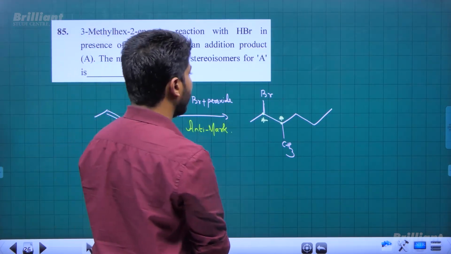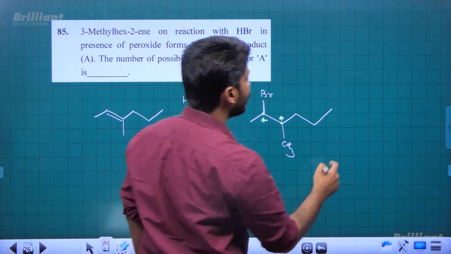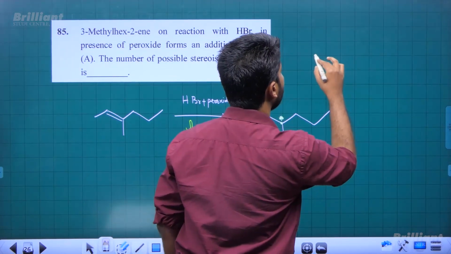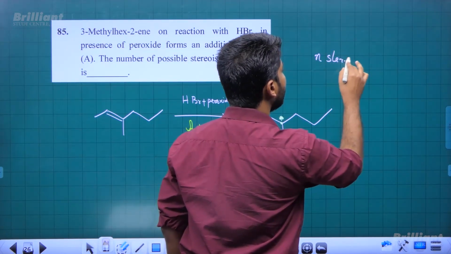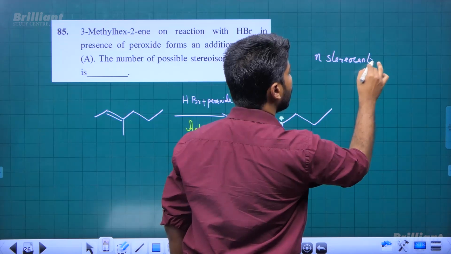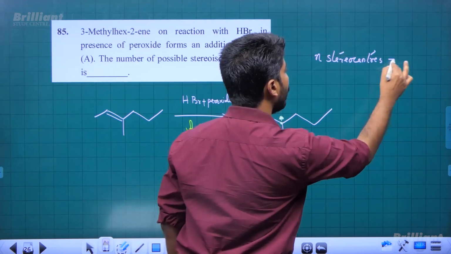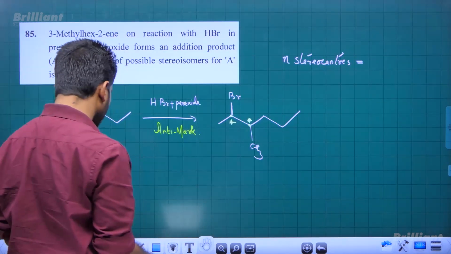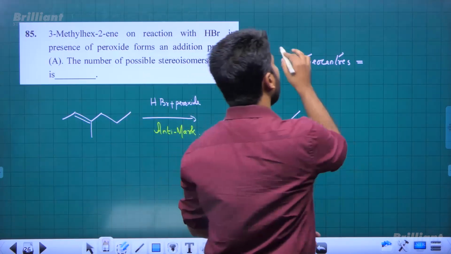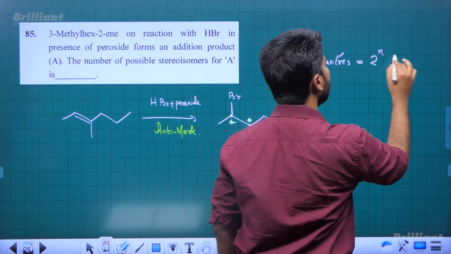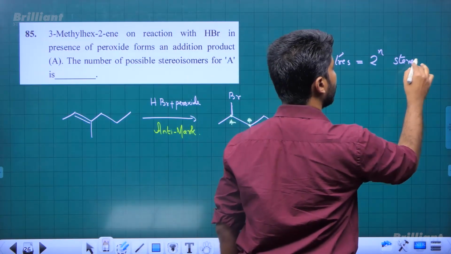Optical isomers we are referring to, and total number of stereoisomers if we have n stereocenters, this formula is applicable for geometrical isomers also. So in general, if there are n stereocenters, 2 raised to n stereoisomers will be possible.